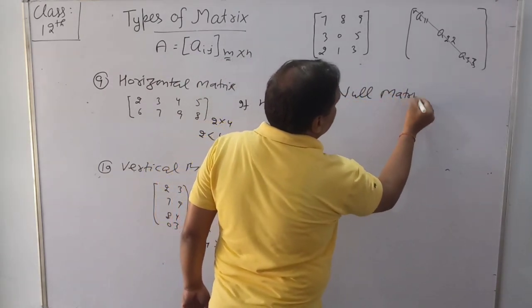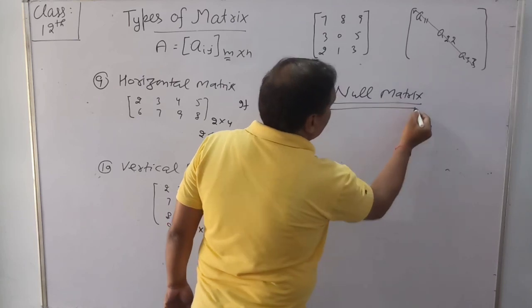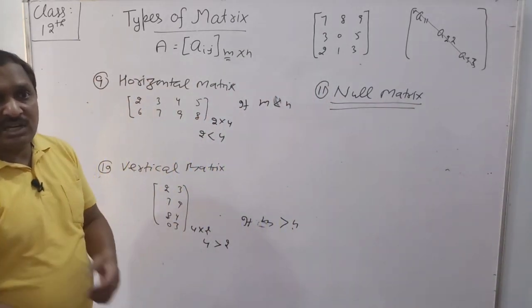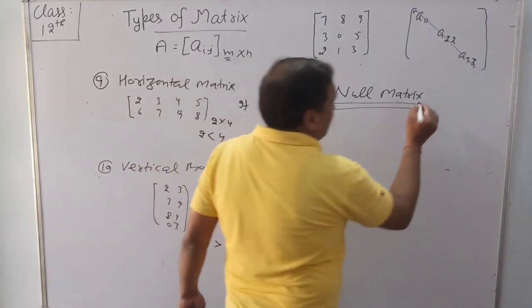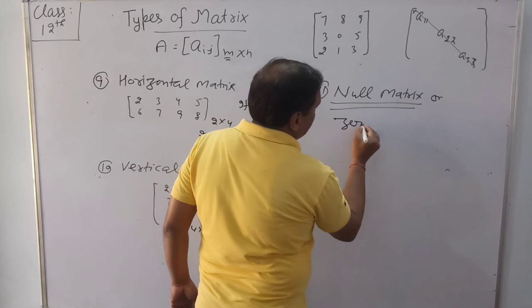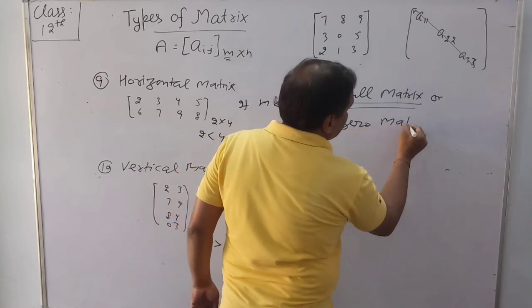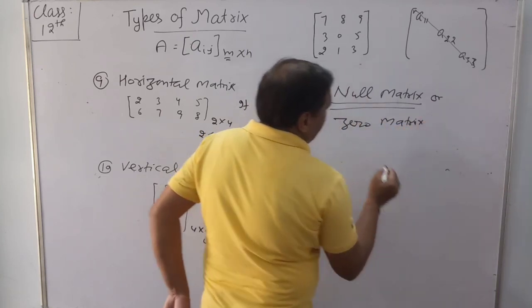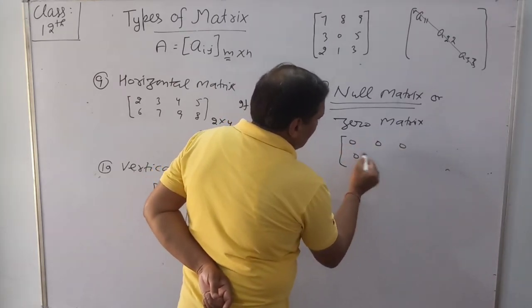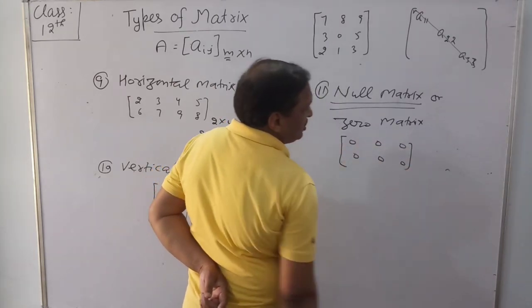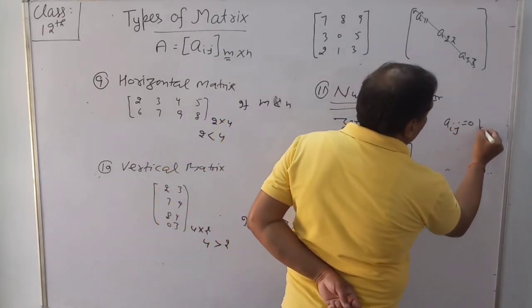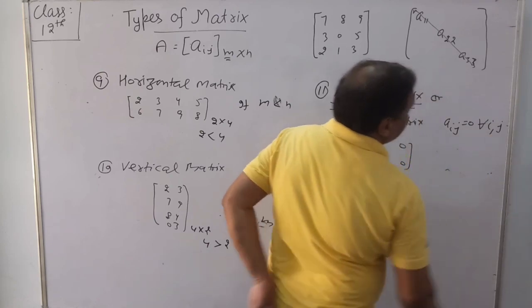Our next matrix is the null matrix. If a matrix has all elements equal to 0, we can say another name of this matrix is the zero matrix. aij is equal to 0 for all i, j.